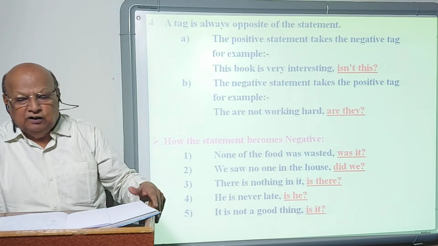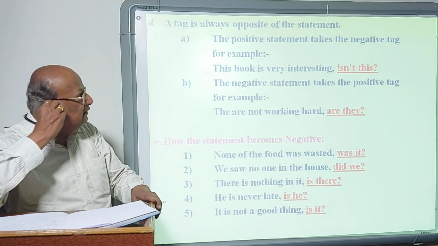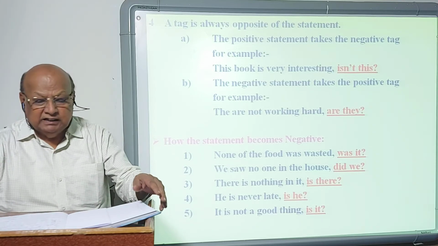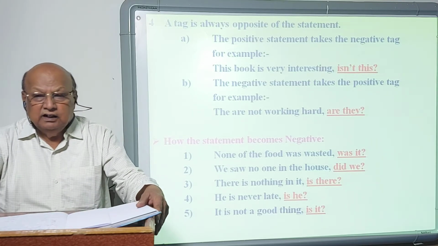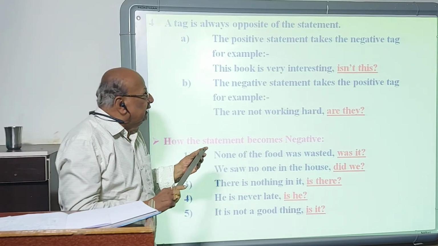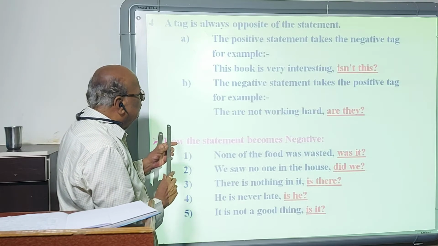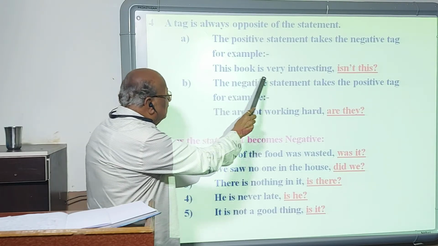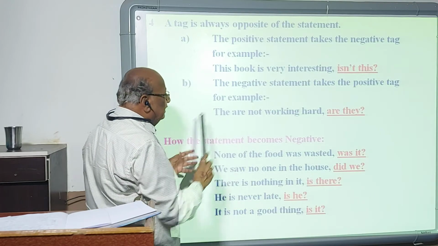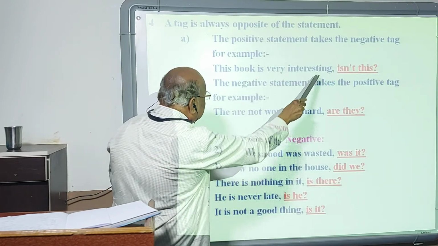The basic thing of a tag is that it is always the opposite of the statement. It means the positive statement takes the negative tag. For example, this book is very interesting. This is a positive statement. Its tag should be negative: isn't it?